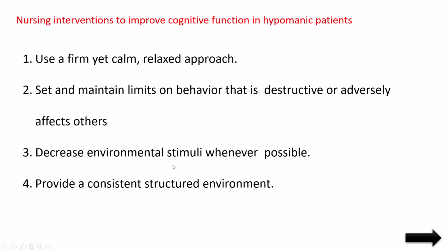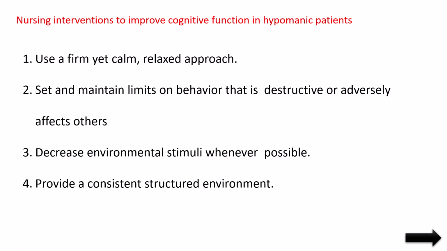And decrease environmental stimulus, because these patients are always overactive, there is more chance of high risk for injuries and violence. So to avoid that, decrease environmental stimulus, because those stimuli make him aggressive. So that's why environmental stimulus should be under control. Provide a consistent structured environment.